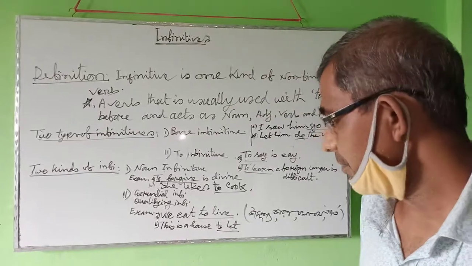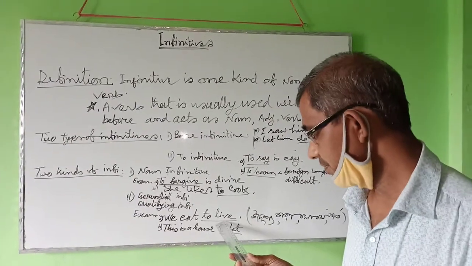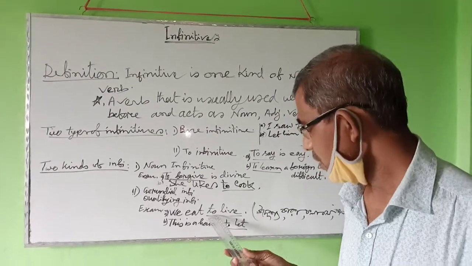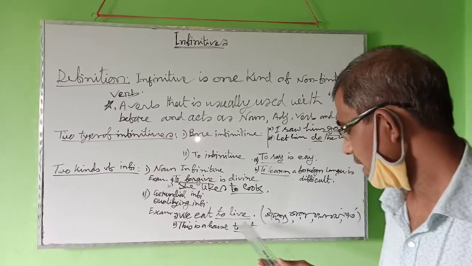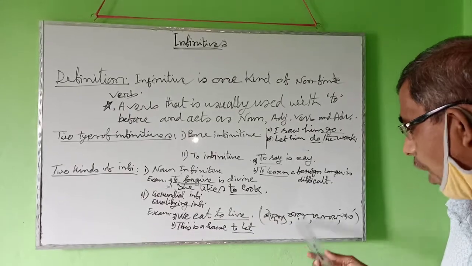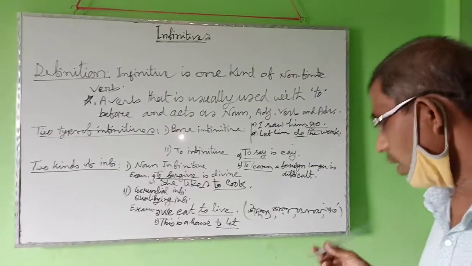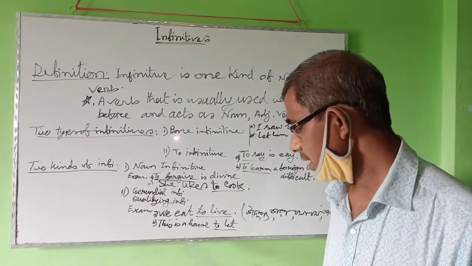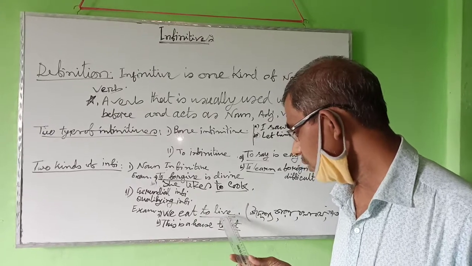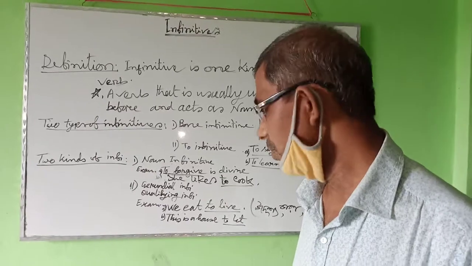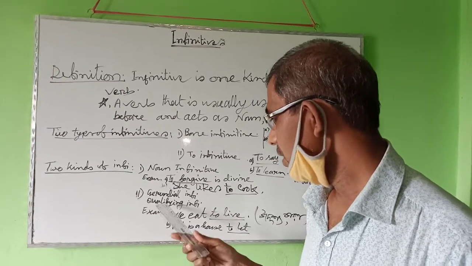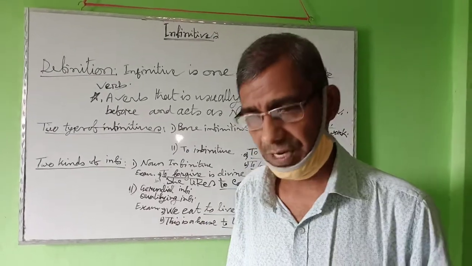Listen, I say again: when a verb with to expresses or means aim, cause, result, or condition, then with to the verb will be called a gerundial or qualifying infinitive.